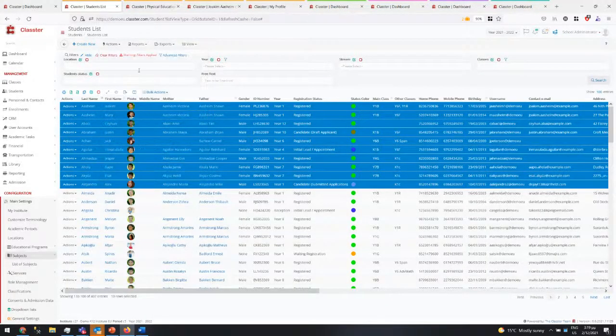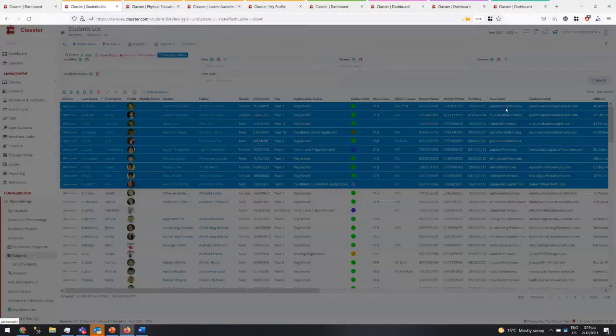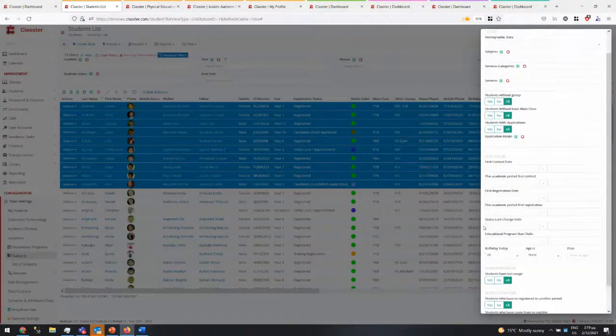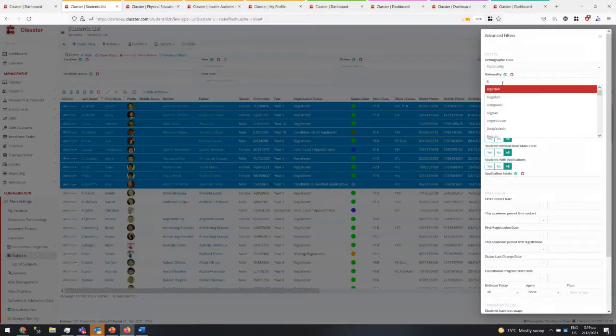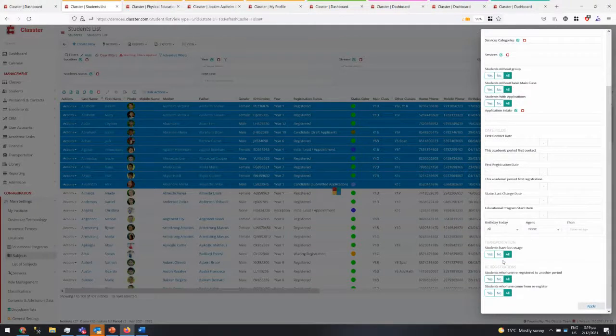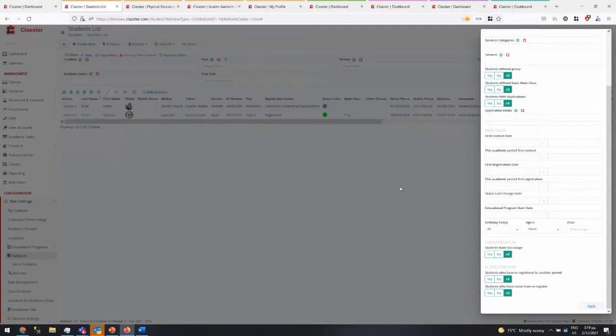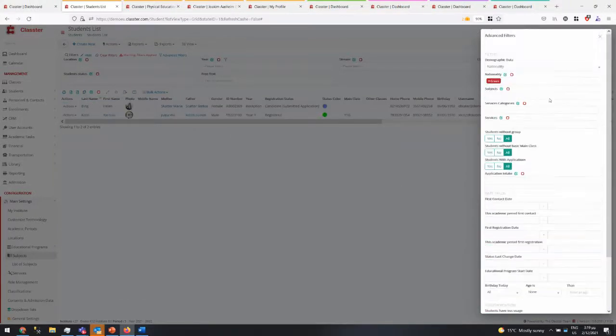One thing I forgot to discuss is the advanced filters. The advanced filters exist for all views. You can select things like, for example, nationality, and find who is Greek in the school. And by pressing apply, the system will filter and find the Greeks. We can add multiple values, of course.